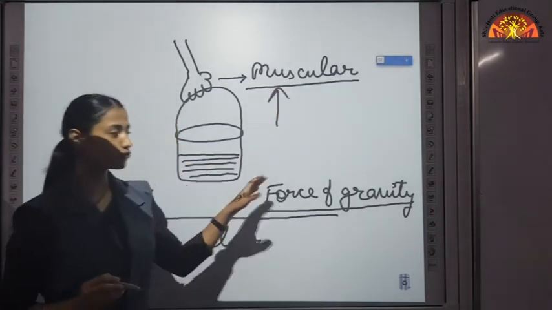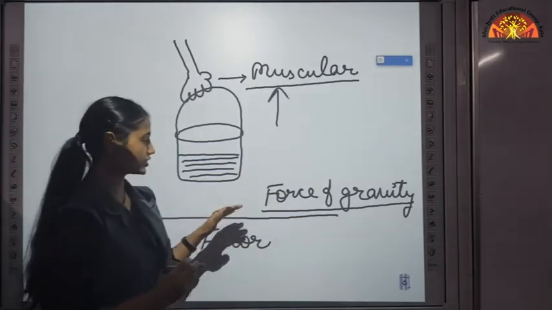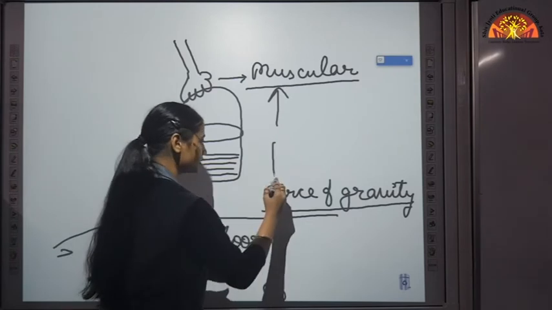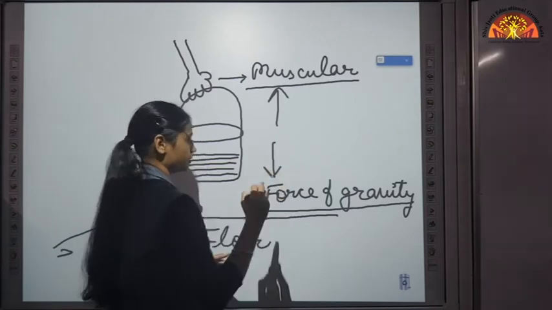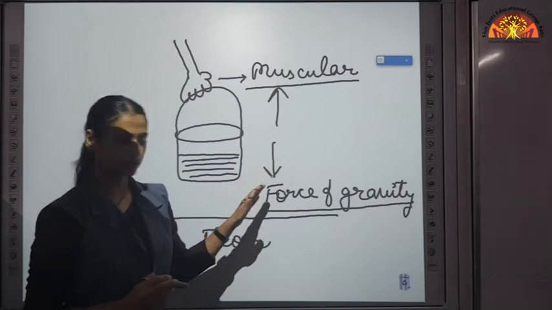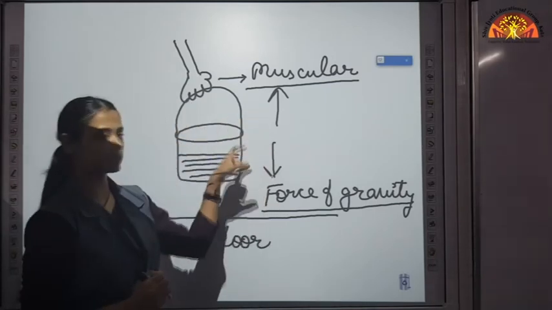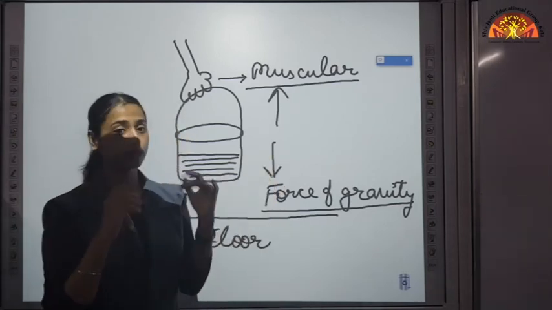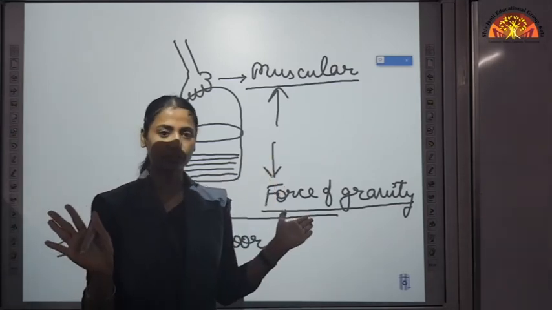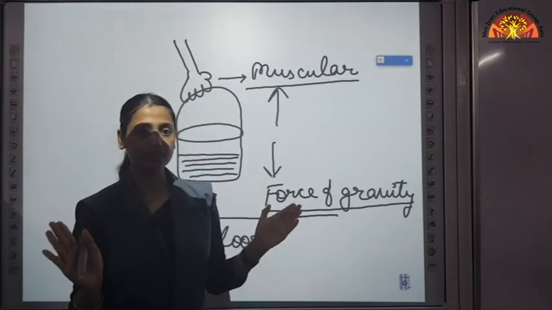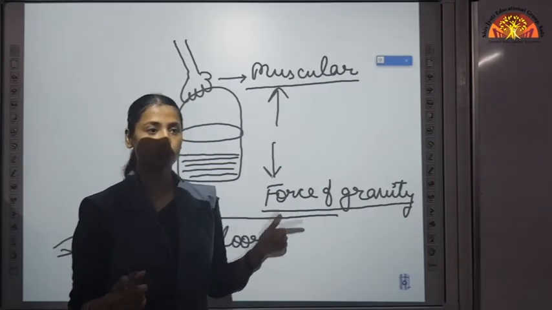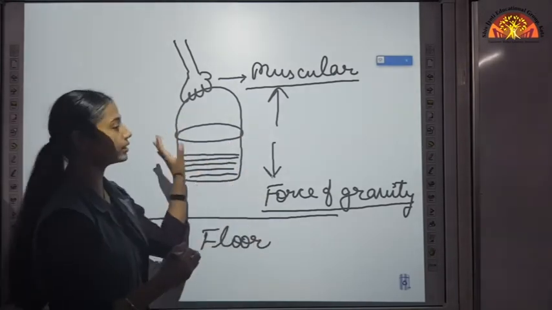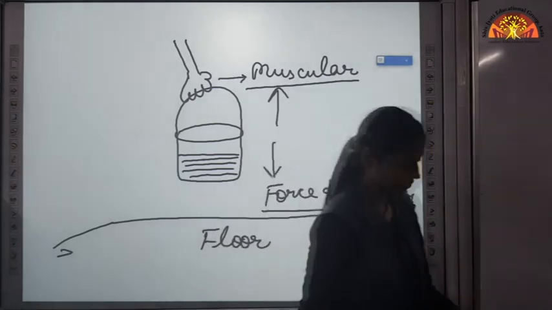And this force of gravity, which has been applied by whom? By the earth. So it will be in which direction? It will be downward. So these two forces will cancel out their effect. As we know, when forces are applied in opposite directions, the resultant force is the difference between the two forces. So they will cancel out their effect and our bucket will remain in this position.